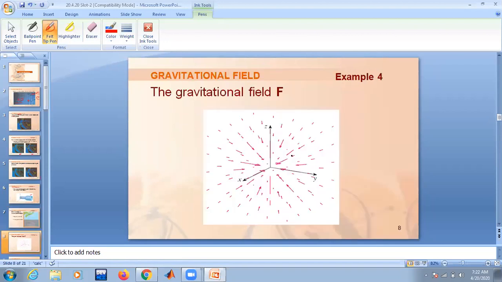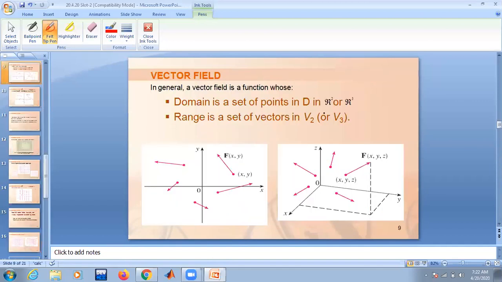And this is a gravitational field. You know, gravitational force is always acting towards the earth. At each point a certain amount of gravitational force will be acting towards the earth. The collection of all these arrows forms a gravitational field. Similarly you can have electric field, magnetic field, electromagnetic field, right? This field can be a two-dimensional field or a three-dimensional field.